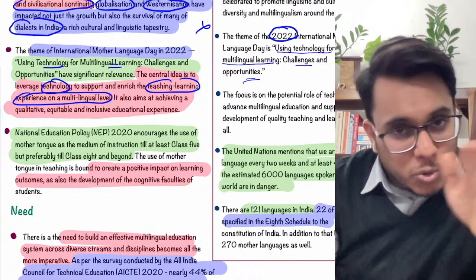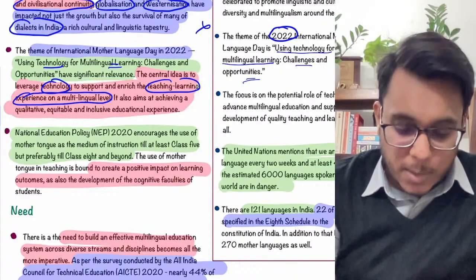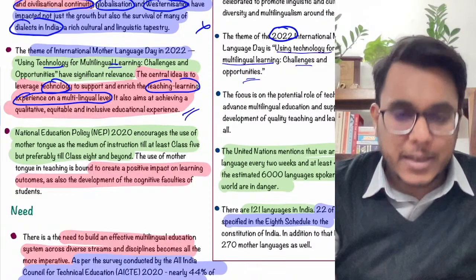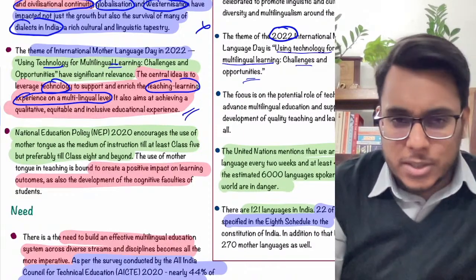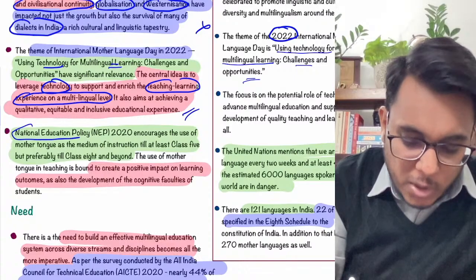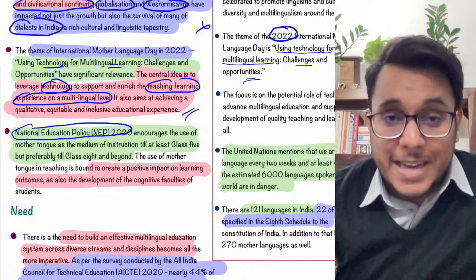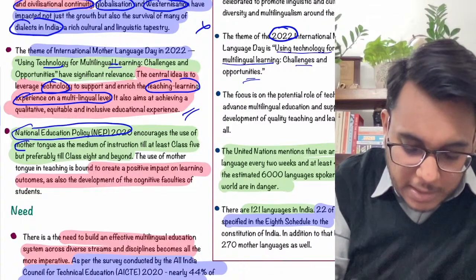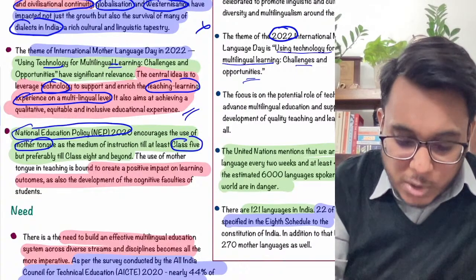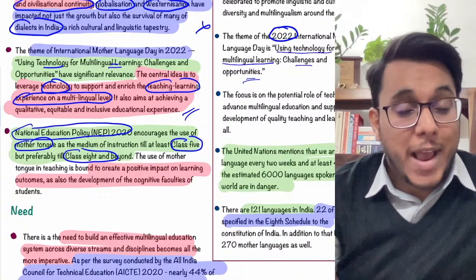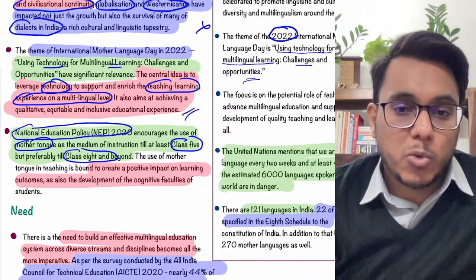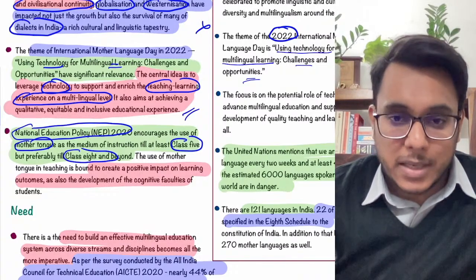So how to use technology so that the learning experience can be enhanced is something we need to explore. Moreover, in 2020, the National Education Policy was launched, and it has encouraged the use of the mother tongue till class 5, or if possible till class 8. So NEP has also promoted the idea of promoting mother tongues.